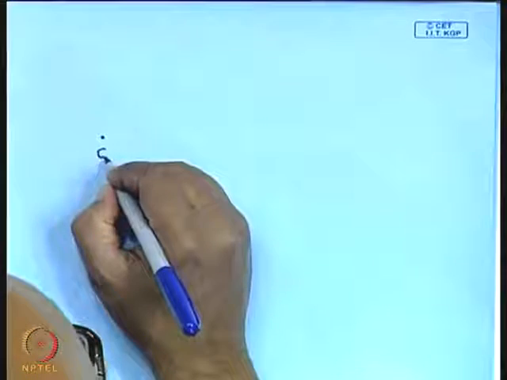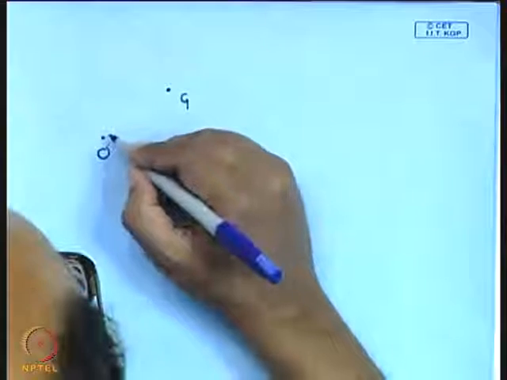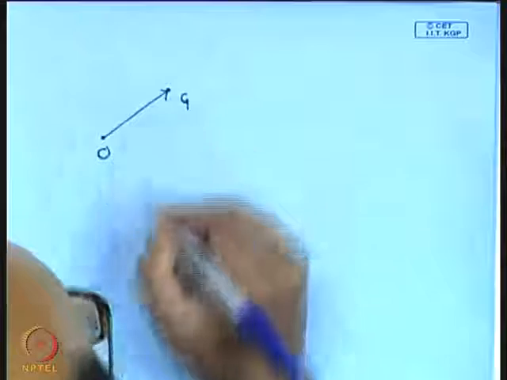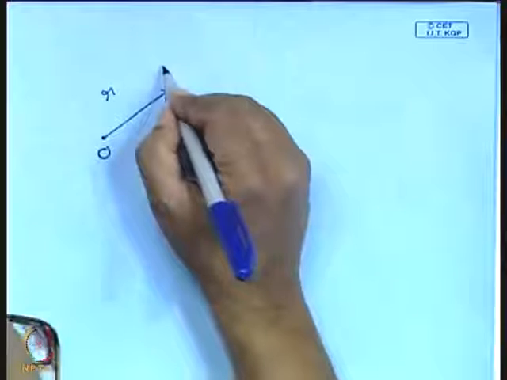So, with this prelude, let me get down to calculating the dynamics of the expanding universe. We are going to study now the dynamics of the expanding universe. Let us write down the same thing again. We have an observer over here. This is the observer, and there is a galaxy here, G, and we would like to write down the equation of motion for this galaxy. Let us say that the galaxy has mass m.